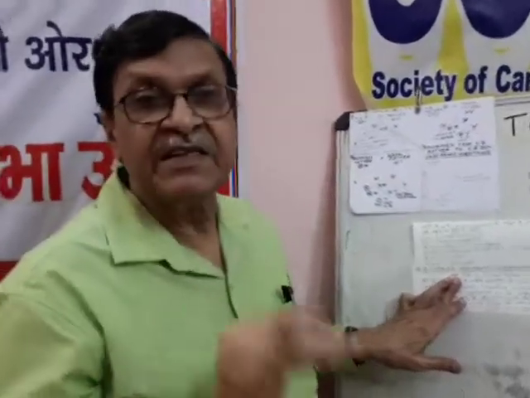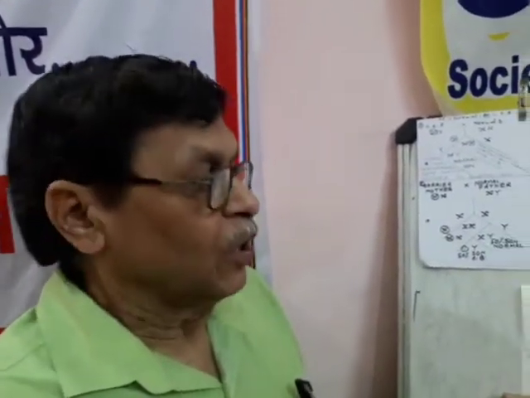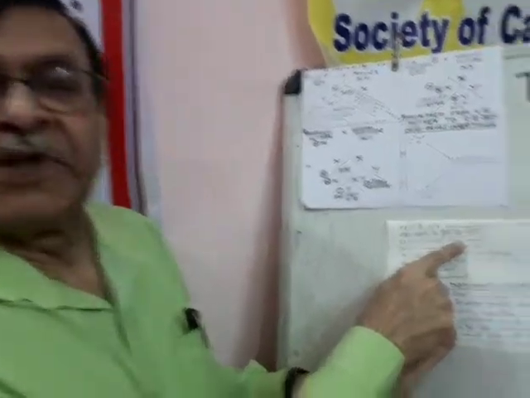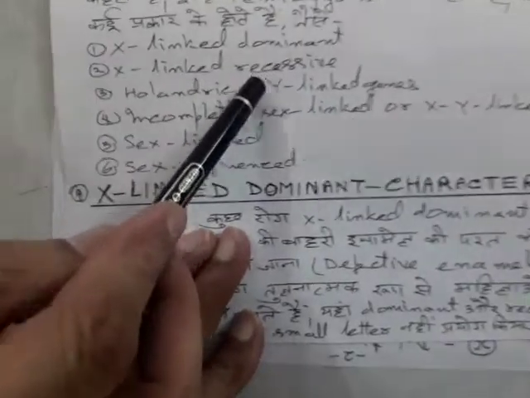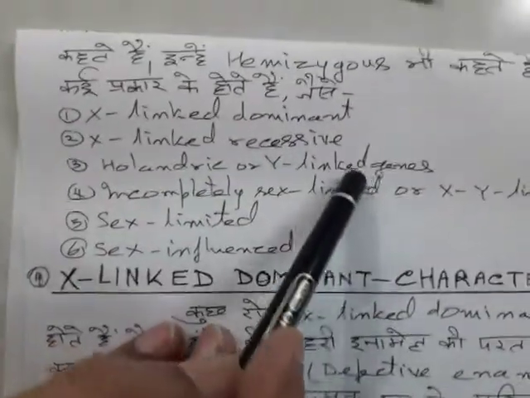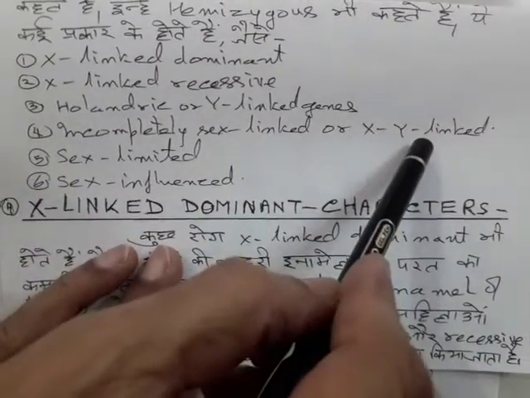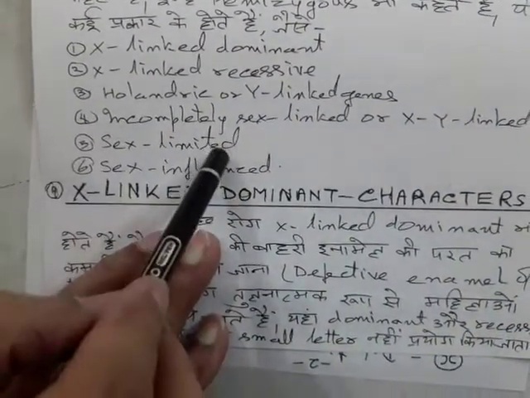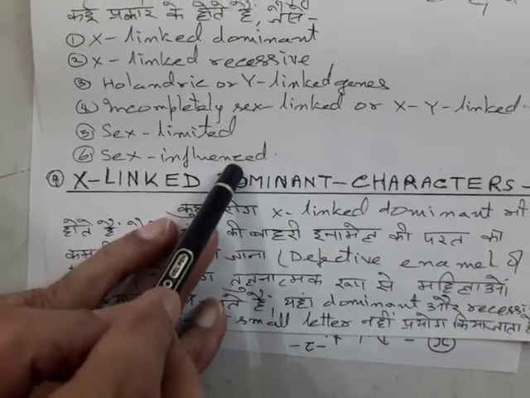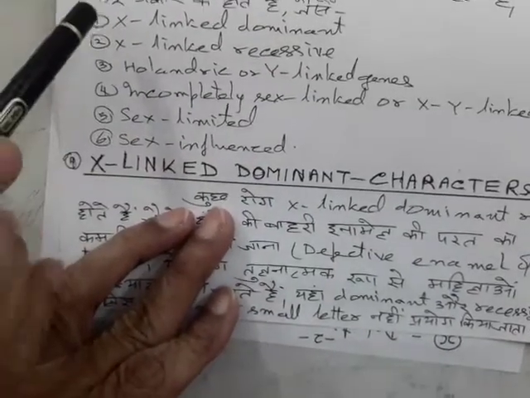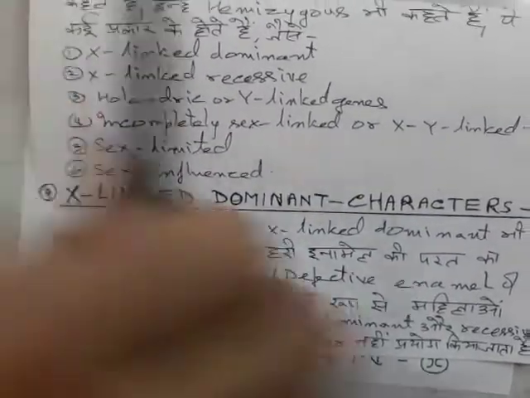So there are 6 types of sex-linked genes. One which are X-linked dominant, another which are X-linked recessive, third Holandric genes or Y-linked genes, fourth incompletely sex-linked or XY-linked genes, fifth sex-limited genes, and sixth sex-influenced genes. Now let us talk first of all about X-linked recessive genes and then X-linked dominant genes.